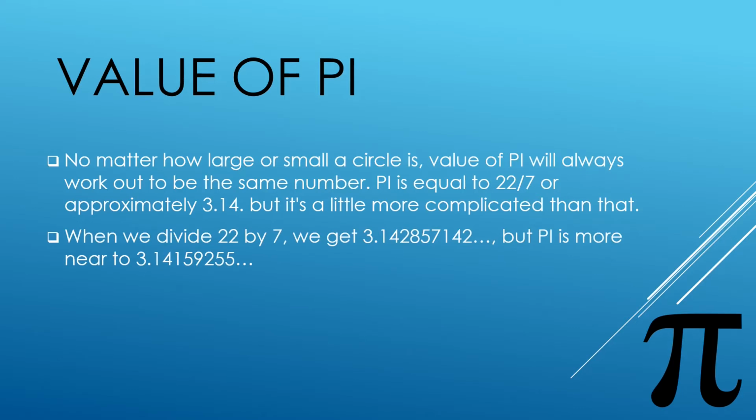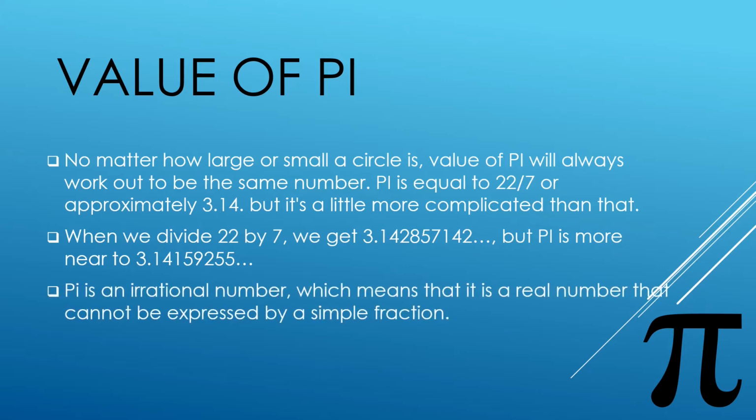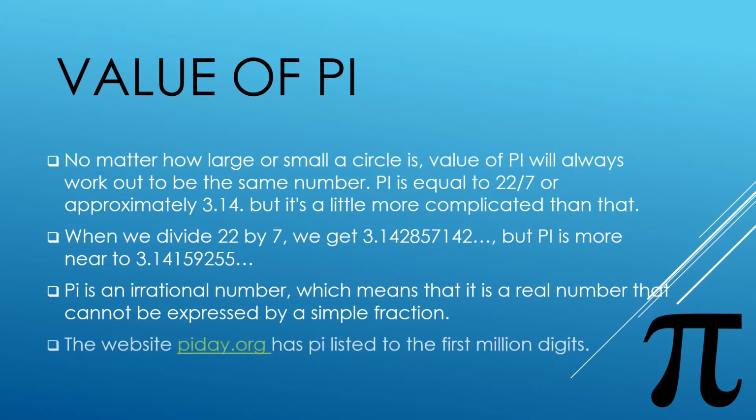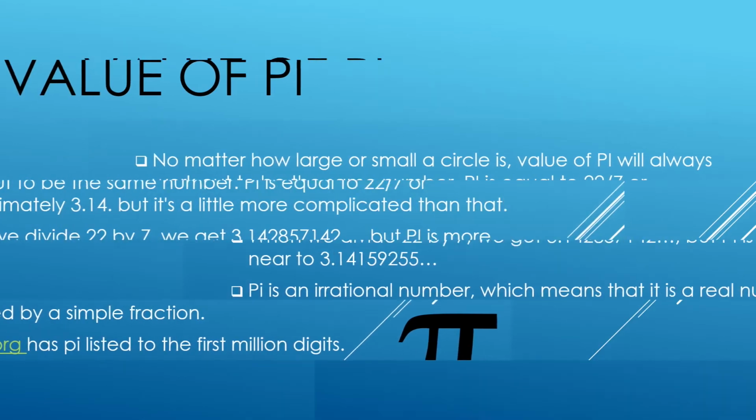When we divide 22 by 7, we get 3.142857142. But pi is more near to 3.141592555. Pi is an irrational number, which means that it is a real number that cannot be expressed by a simple fraction. The website piday.org has pi listed to the first million digits.